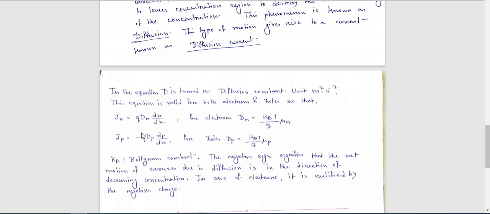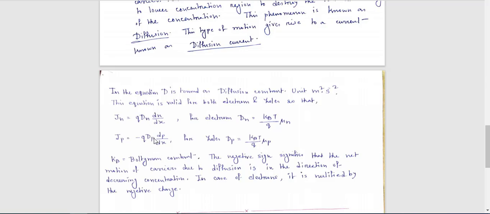Basically, the expression of current density has a negative sign. For electrons, we all know electron means negative charge, so already we have a negative sign here: negative, negative, plus. For holes, we know they have positive charge, and the expression of current density already has a negative sign, so positive charge into the negative sign becomes negative. That's why it is written as negative for holes. Because the charge of an electron is negative, negative negative becomes positive. So Jp is equal to minus q Dp.